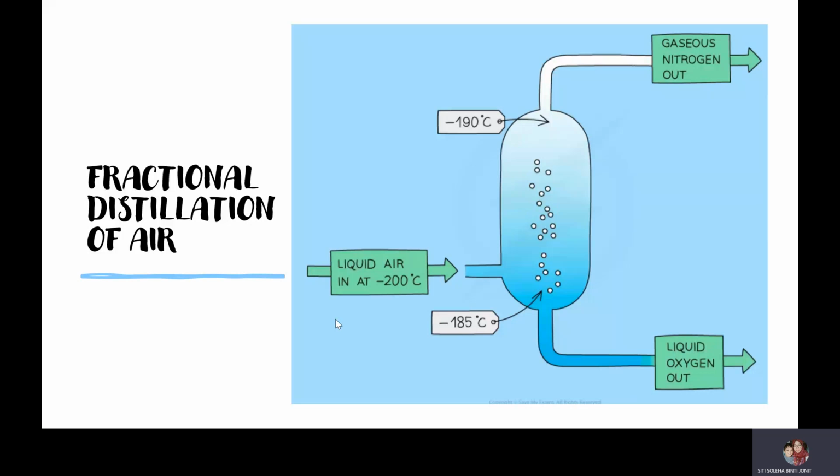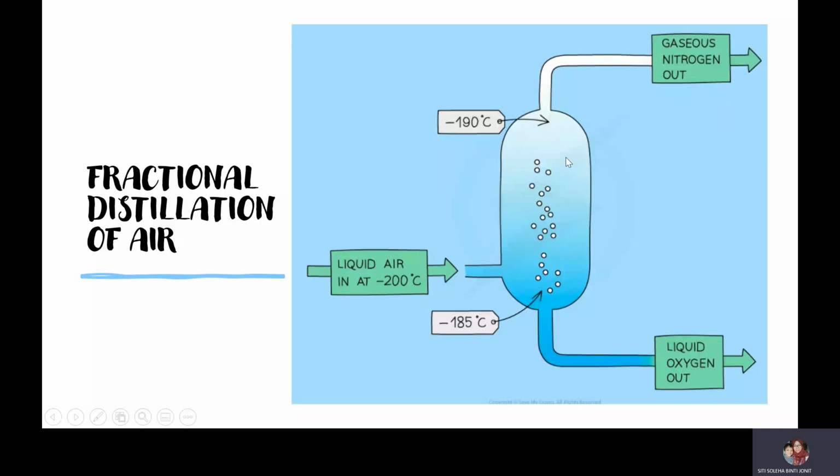The noble gases are still in the gaseous state at negative 100 degrees C, leaving a mixture of liquid nitrogen and oxygen. At negative 200, only oxygen and nitrogen convert to liquid form, and the other gases are still gases. The liquefied mixture is passed into the bottom of the fractionating column here.